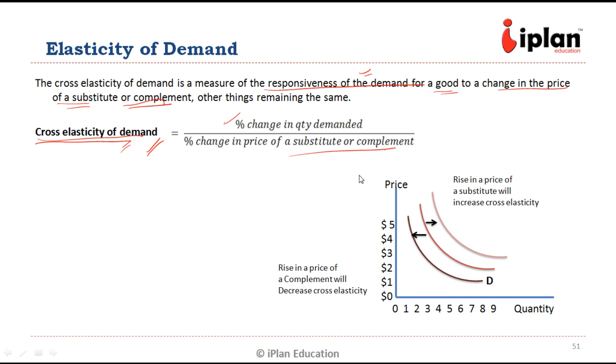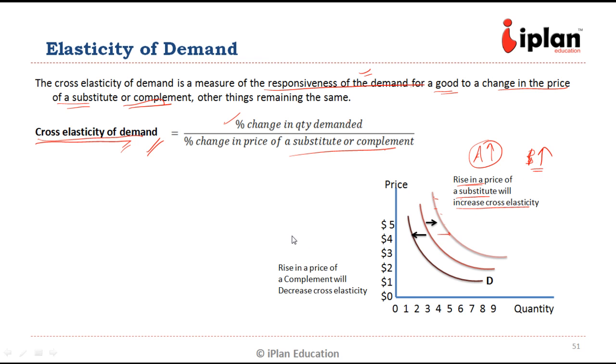So when we talk about the substitute, the relationship is going to be direct. If the price of the substitute goes up, the demand for the current product is going to go up, so the demand curve is going to shift rightwards. We can clearly see that when the price of product B is rising, automatically people will shift to product A and its demand will go up. So demand of product A will go up when the price of the substitute is going up.